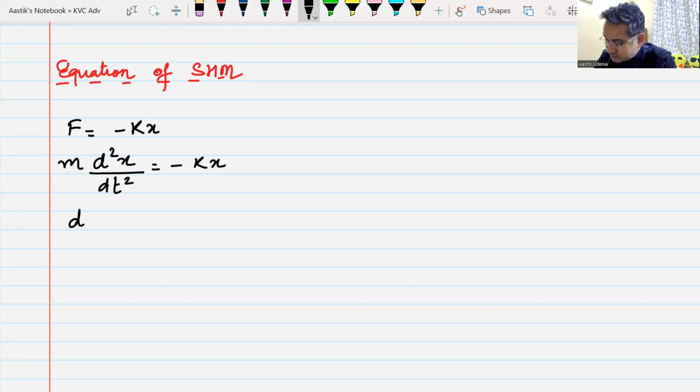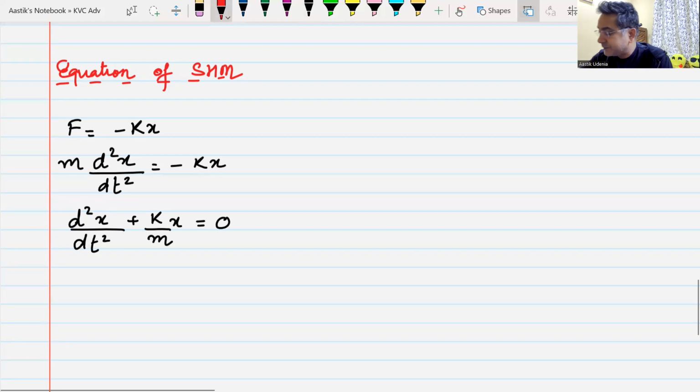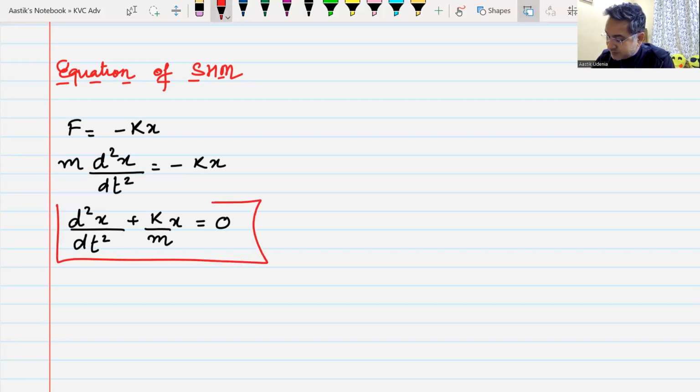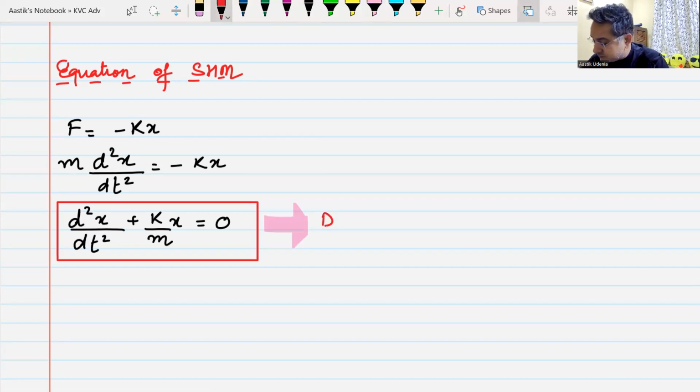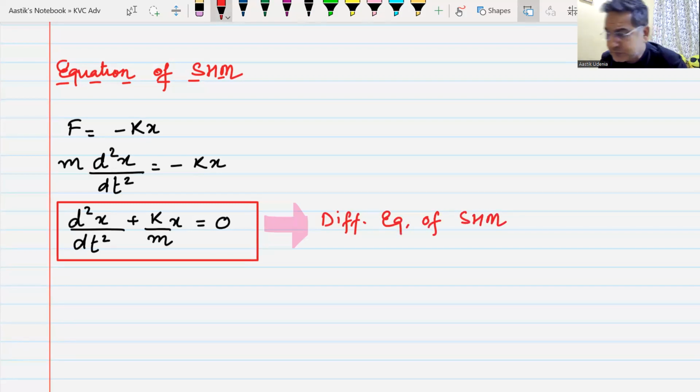Now I can just take the terms together and write it in this form. Whenever I get anything in this form, that becomes the equation of an SHM. This, my dear friends, is known as the differential equation of SHM. Differential equation of SHM. This is known as the differential equation of SHM.